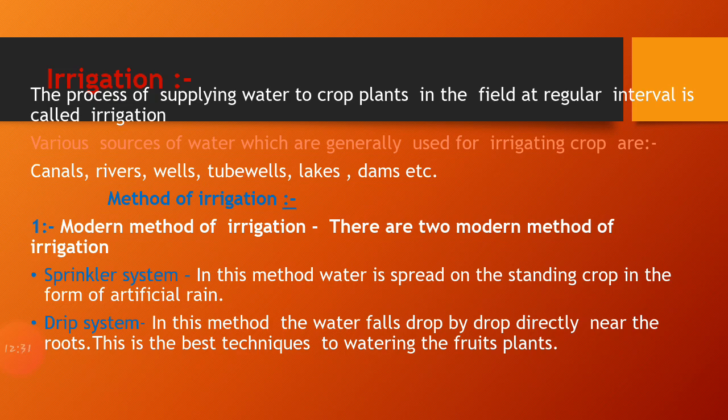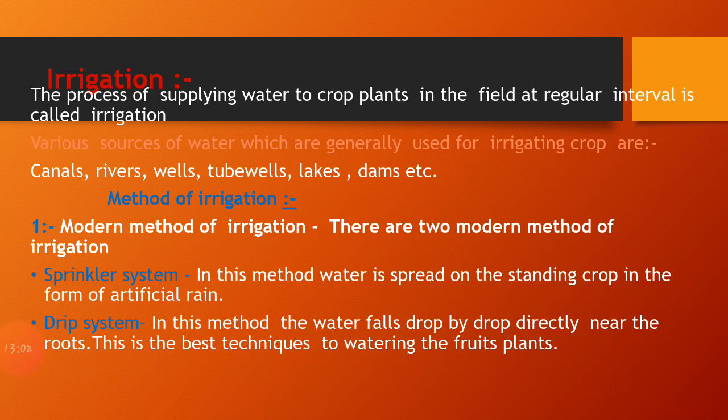Now let us know about the methods of irrigation. There are two methods of irrigation: the modern method of irrigation and the traditional method of irrigation. Now we are going to know about that. What is the modern method of irrigation and what is the traditional method of irrigation? First of all, the modern method of irrigation is also of two types. First is the sprinkler system, and second is the drip system.